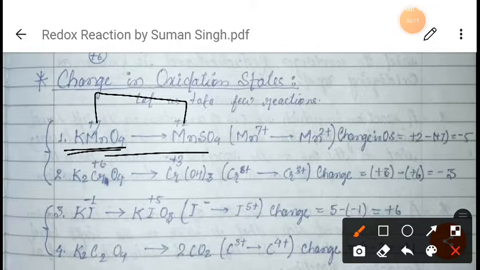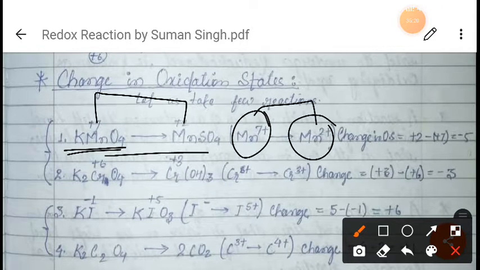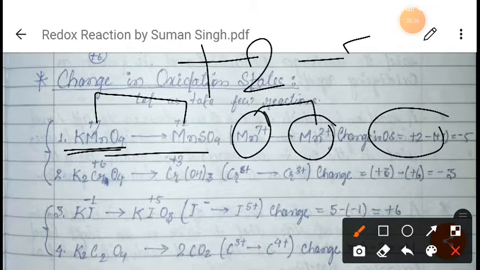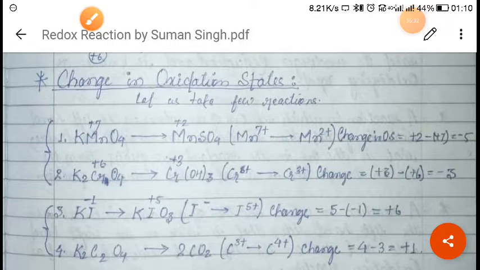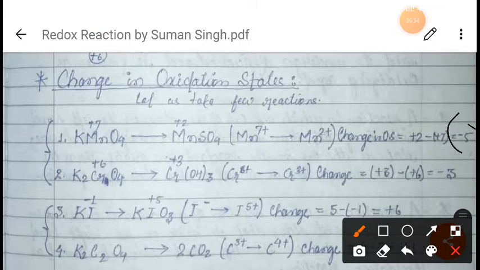So the change in oxidation state will be +2 minus +7, which is -5.